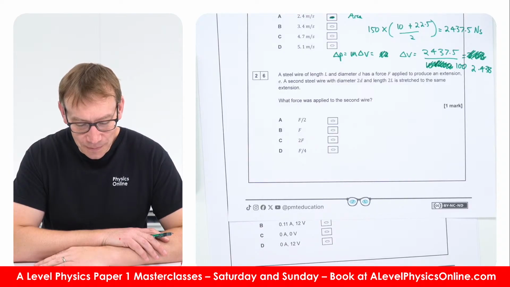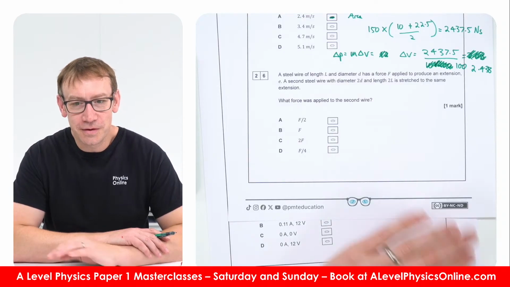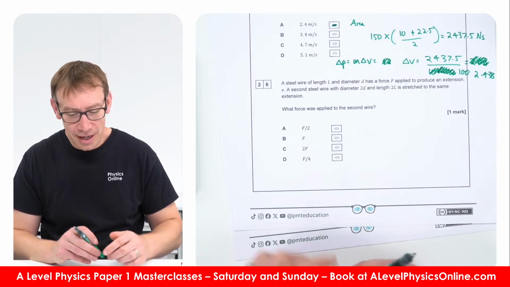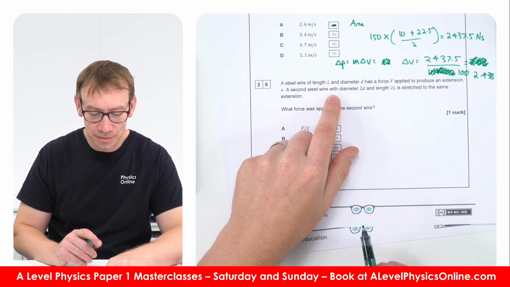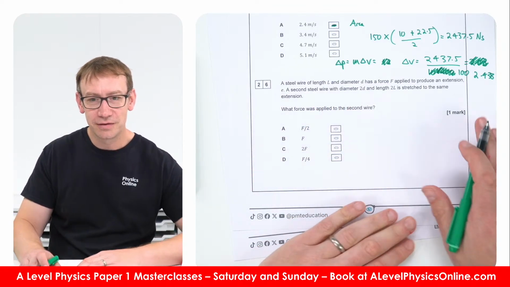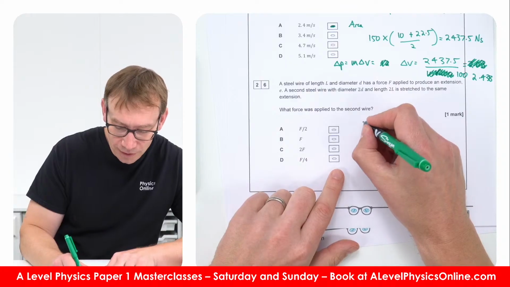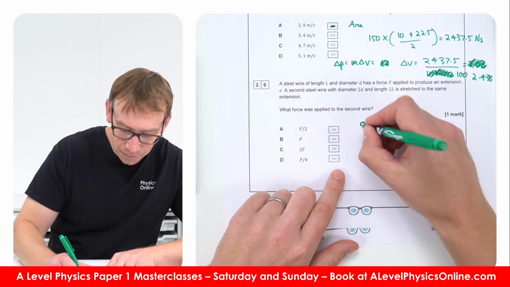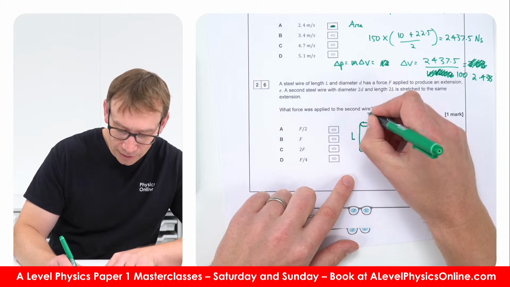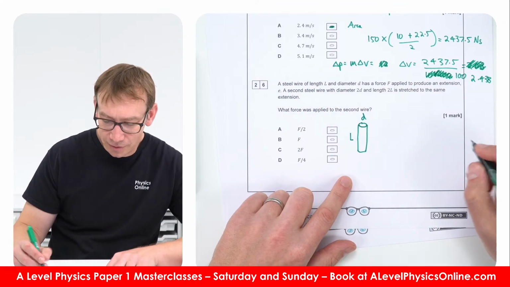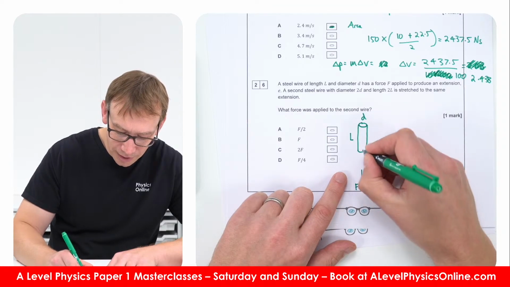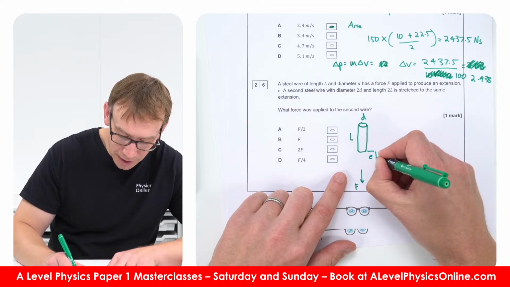Right, so this one's actually one of the few questions on this paper about ratios. A steel wire of length L and diameter D has a force to produce an extension, and a second wire has diameter 2D and length 2L. I would say start with the diagram. The first one, we've got a wire of length L and diameter D. We've applied a force to it, and we've got an extension of E from its original length.